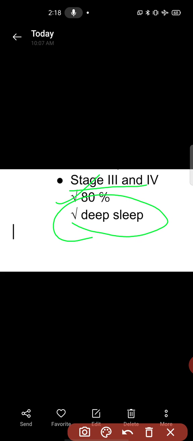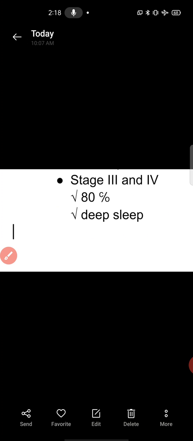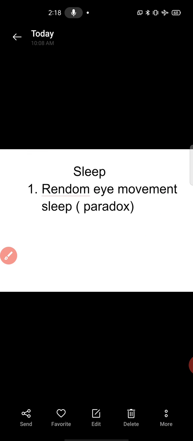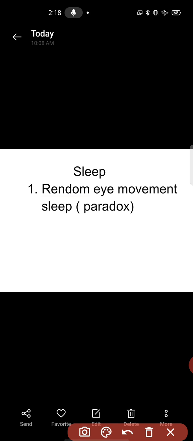Next, another type of sleep is rapid eye movement sleep, also called paradox. It is the sleep when you go into bed for sleep. जब आप सोने के लिए जाते हैं, when you are in the thought process, when you are criticizing yourself, when you are talking with yourself, that time of sleep is known as rapid eye movement sleep.